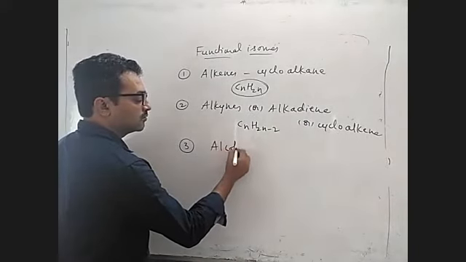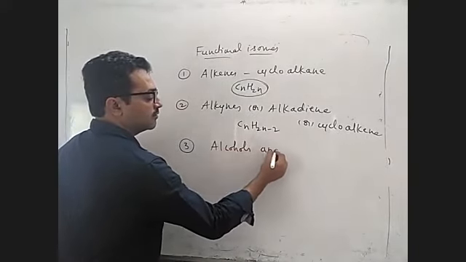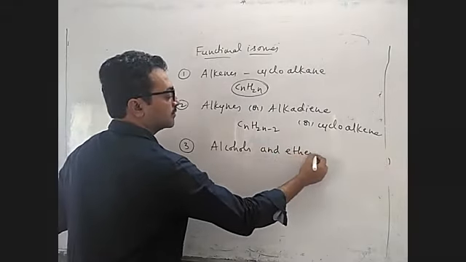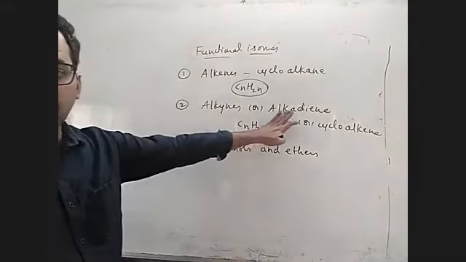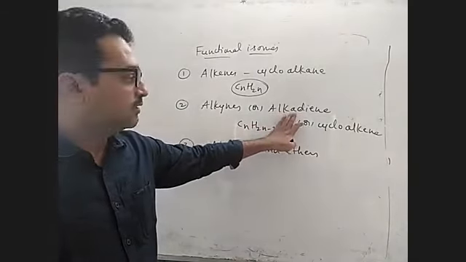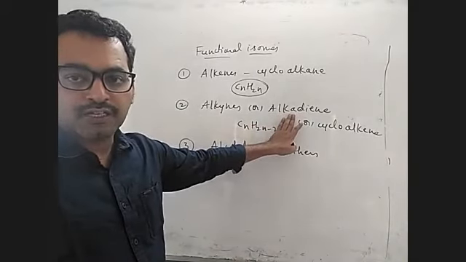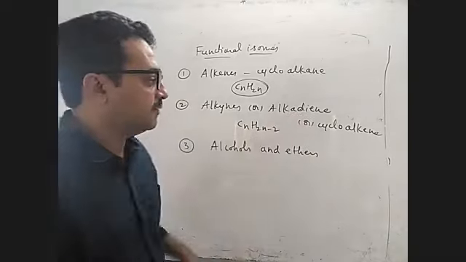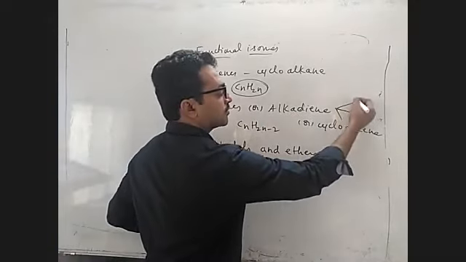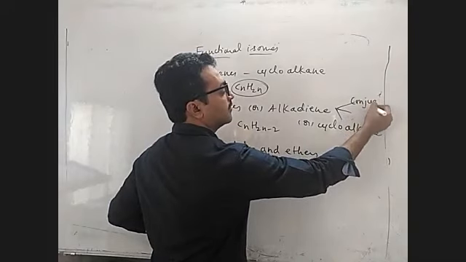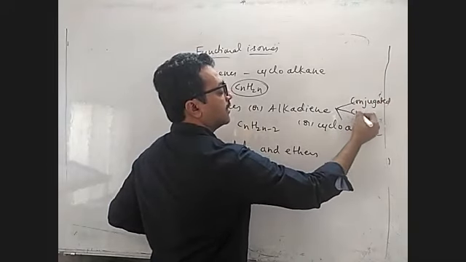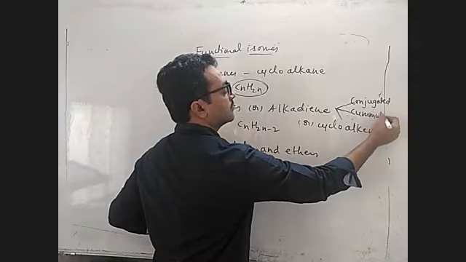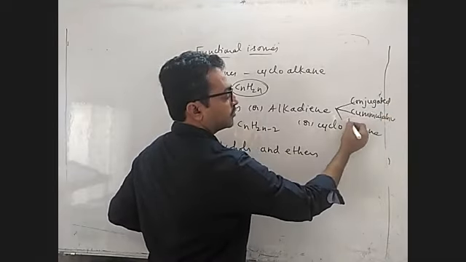Alcohol and ethers. So here, alkadienes, are you aware of them? What are alkadienes? These are the conjugated system compounds. Alkadienes are three types. What are those? Conjugated, cumulated, and isolated.